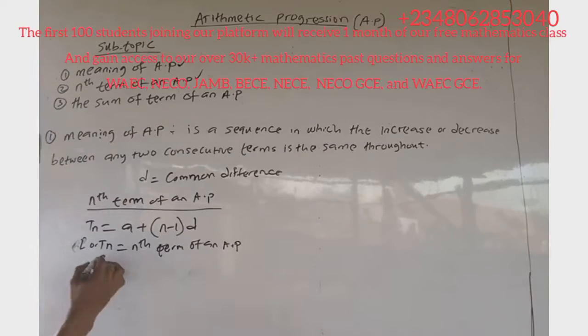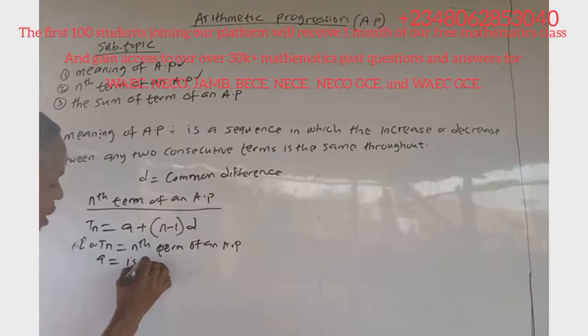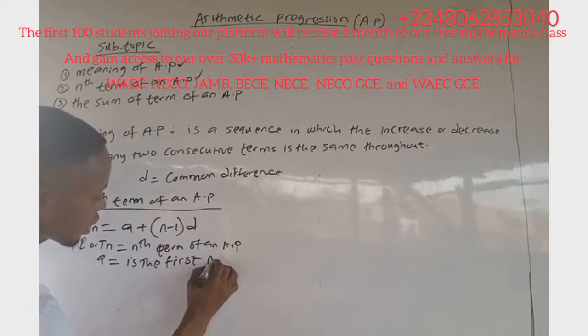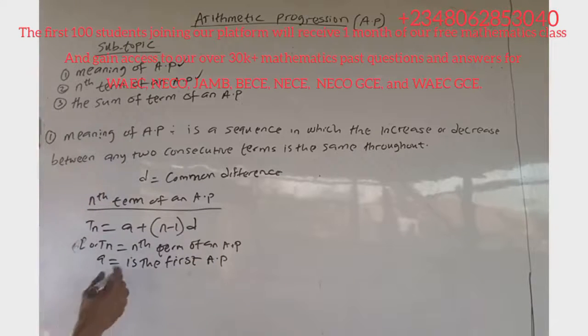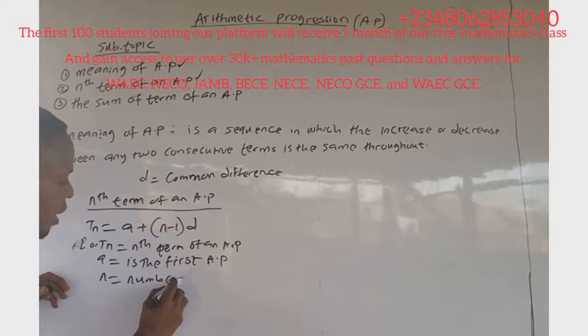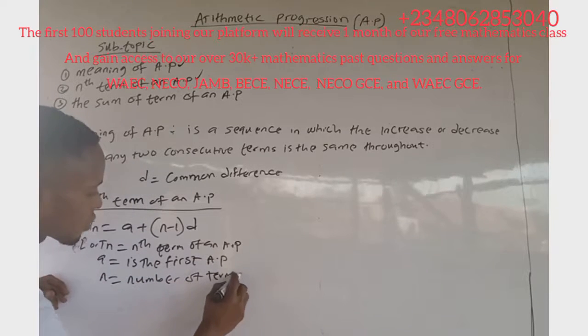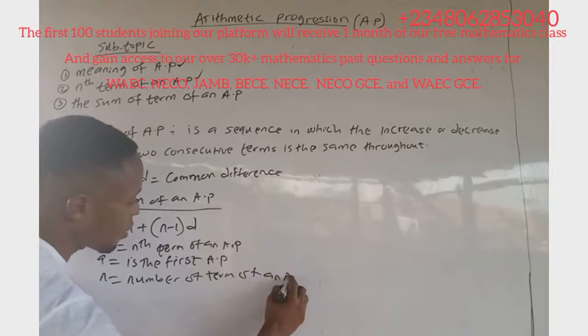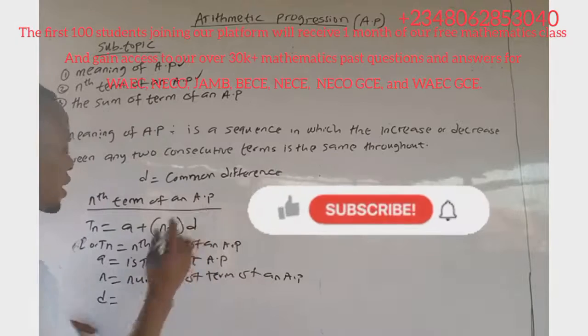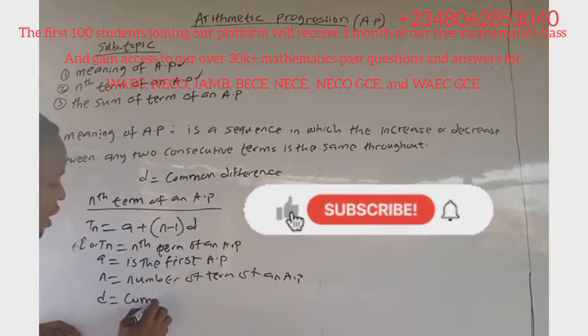Here a is the first term of the AP, and n is the number of terms of the AP. And d is the common difference.